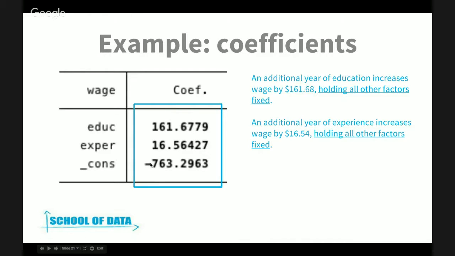So it doesn't make much sense. What you really have to look for are these coefficients over here. So first you have the coefficients.